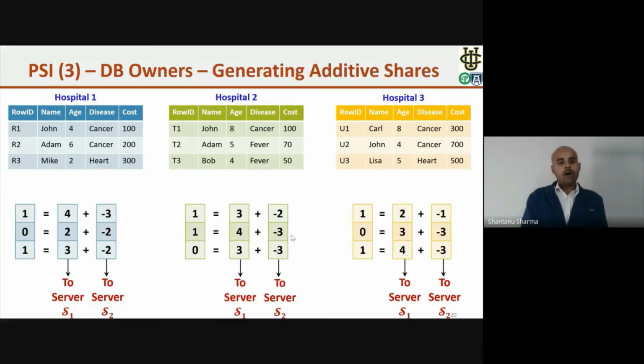Now, this bitmap that we got from the hashing of the values, we cannot outsource in clear text. So now they will create additive shares of their values and outsource them to the cloud. Each hospital will create 2 additive shares and outsource them to 2 non-colluding clouds, server S1 and server S2.